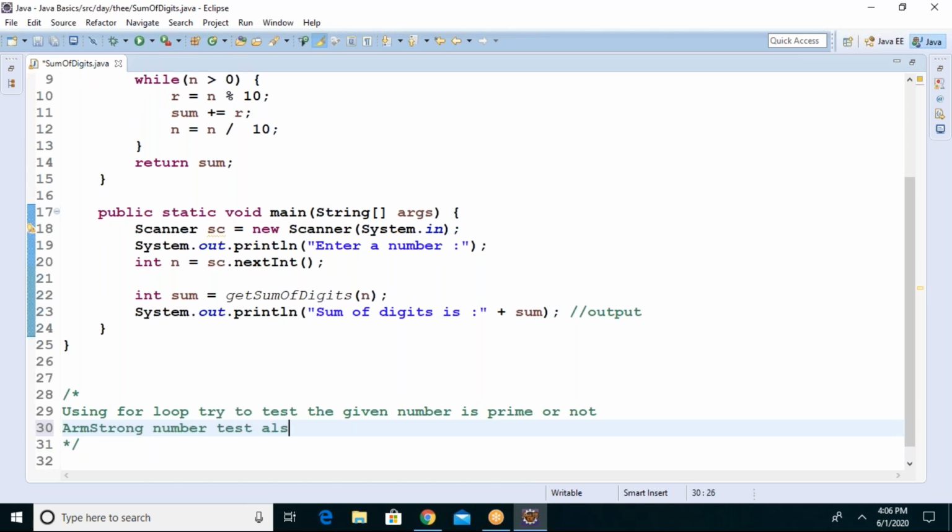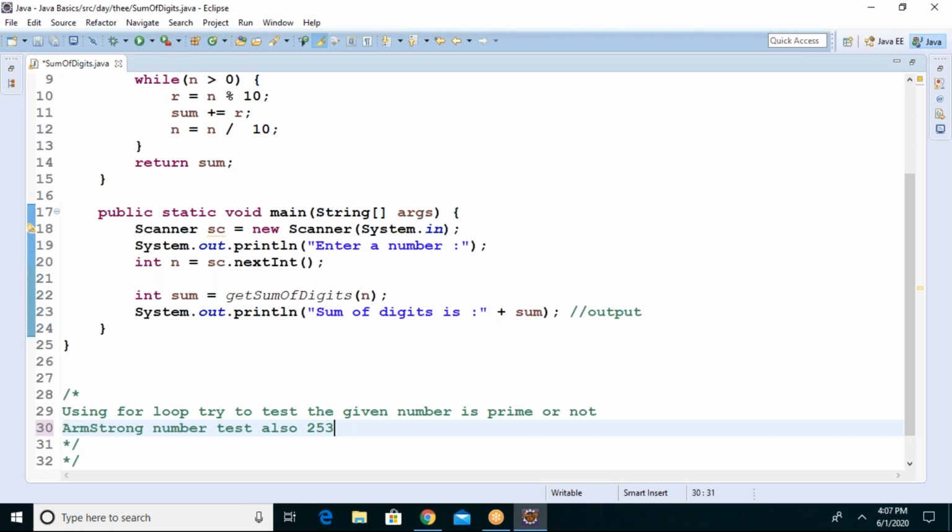If I give a number, you check and tell me whether it is an Armstrong number or not. Like 153, I think, right? 2 cube, 5 cube, 3 cube. 2 cube is 8, plus 5 cube, 5 5s are 25 into 5, 125, plus 3 cube, 27. Is it the 153 answer? Then check with 153: 1 cube, 5 cube, 3 cube.